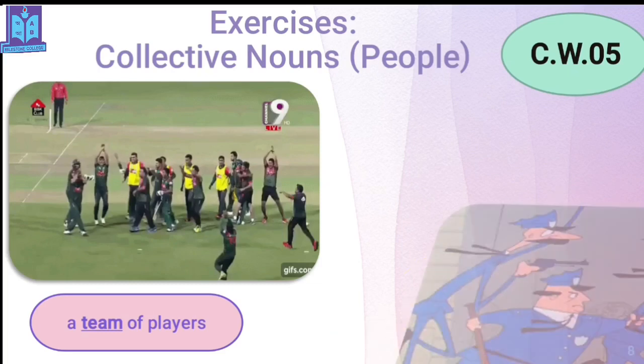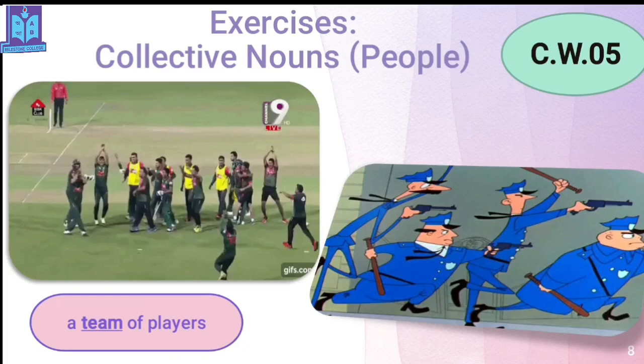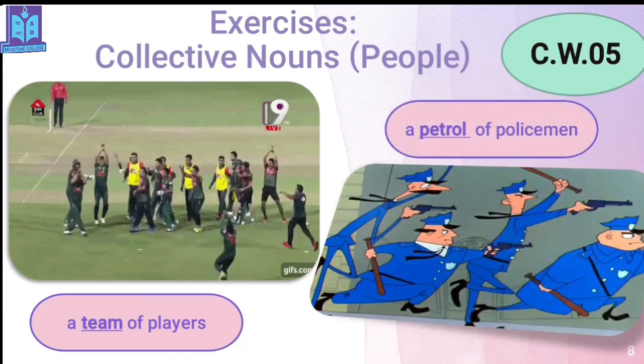Yes. Now look at another one. Oh, what can you say? See? Yes, those are policemen, isn't it? So, what can be the collective form of this? A patrol of policemen. So, a patrol of policemen, why is it written here? A patrol. Patrol is the collective noun here, and policeman, policeman becomes policemen, the plural form. That's why it is men.